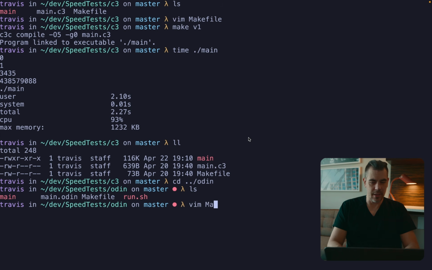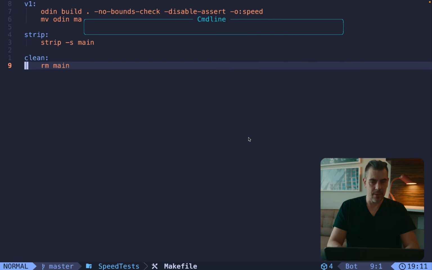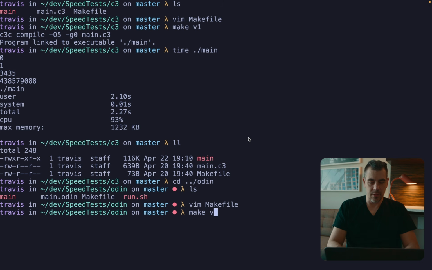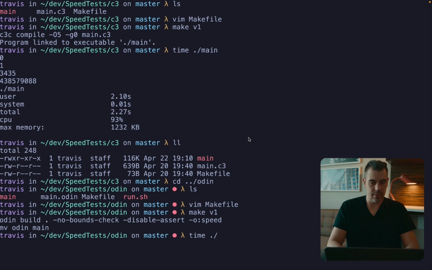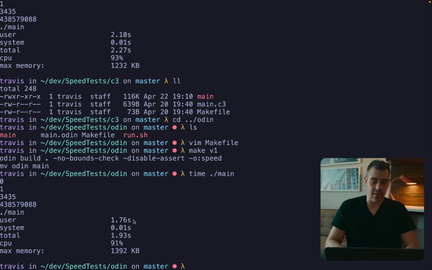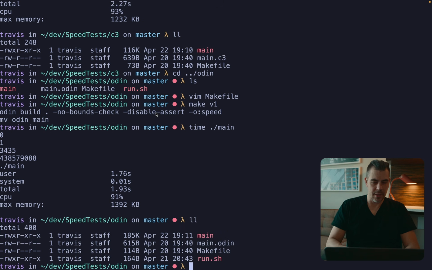All right, let's check out Odin while we're here. There's a run in here. Did I add that? I don't think I did. Okay, it's make V1. We'll do time main. This was faster than C3 and used a little bit more memory. All right, let's see how big this was. 185 kilobytes.